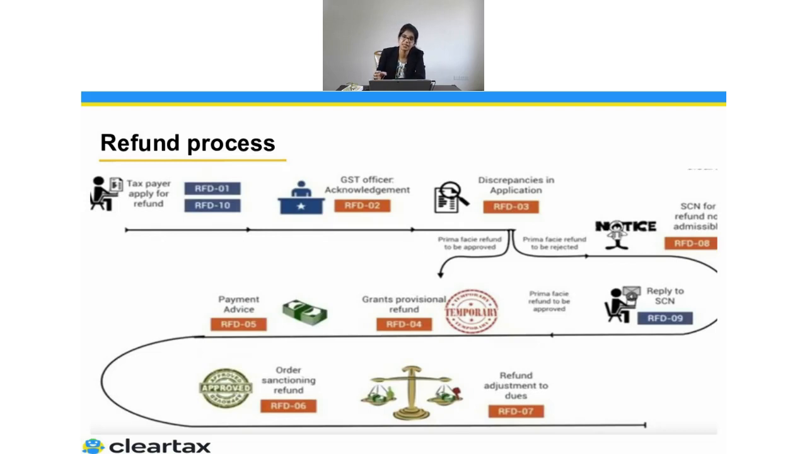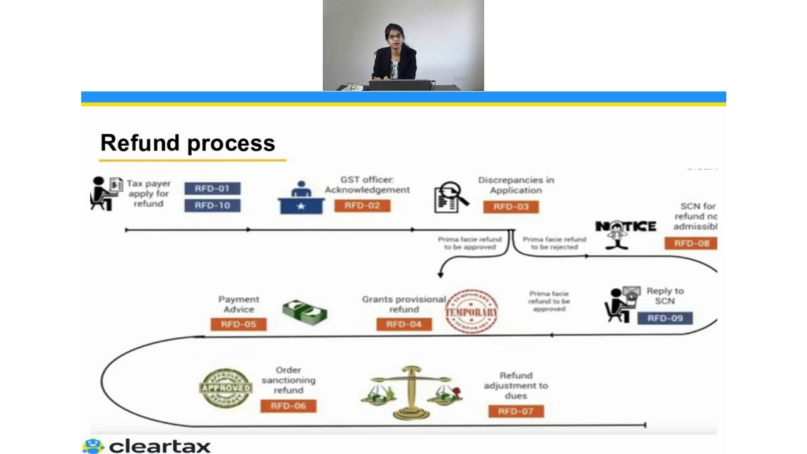But if there are certain discrepancies, or the things which you have given in this application and the supporting documents filed along with this RFD 1 or 10 are not correct, then this person will give you a deficiency memo where he will highlight that this is not correct. And then you have to file a fresh application at that moment. But if everything is correct, then if it's a zero rated supply, this person will give you a refund on the provisional basis.